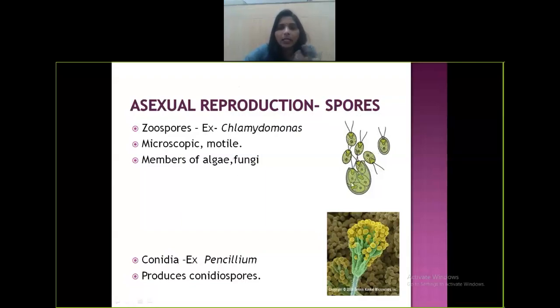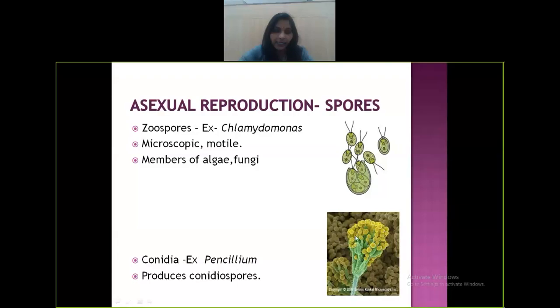Similarly, here the asexual method of reproduction is by spores. When the spores are motile, we call them zoospores. Then non-motile spores are conidia. Conidia is seen in Penicillium. There's a picture of Penicillium, a fungus, and you can see the conidiospores.